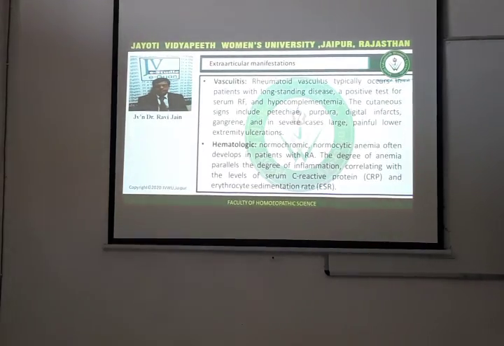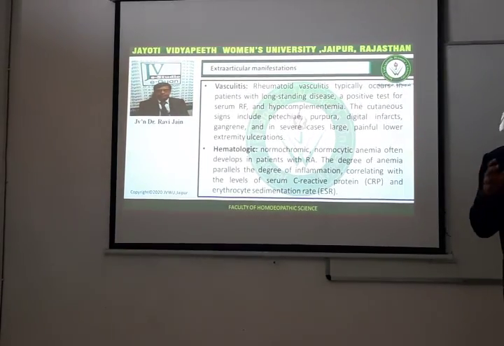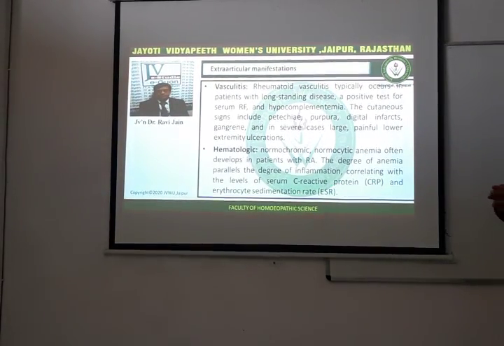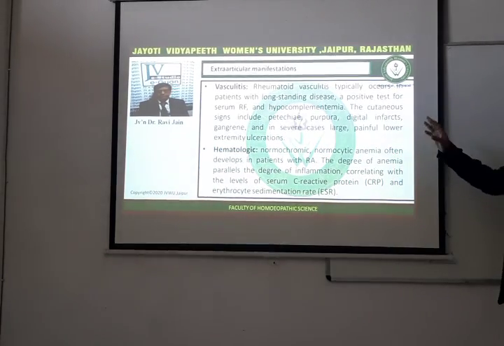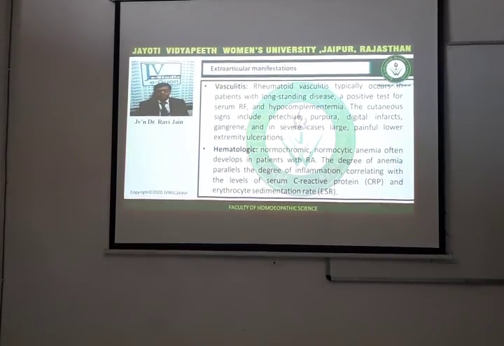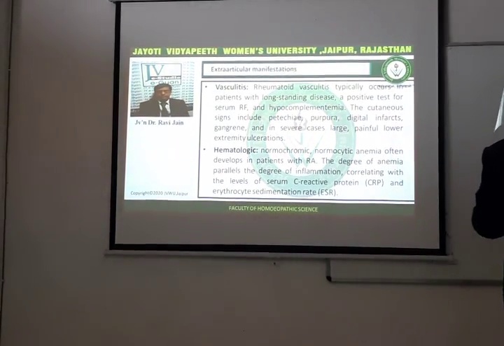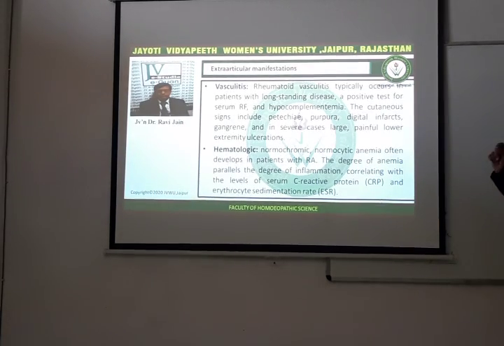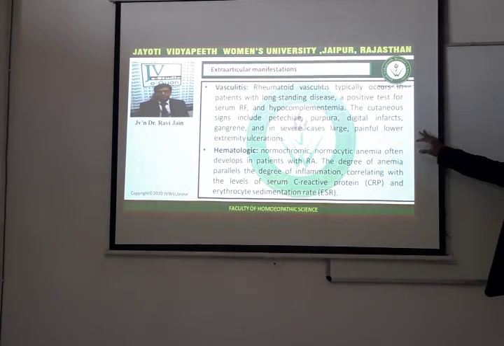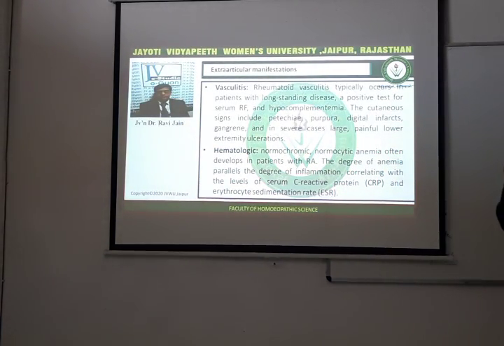The cutaneous signs include fatigue. Whenever the blood vessels are affected, there will be positive rheumatoid factor, which is a diagnostic feature of rheumatoid arthritis, and also cutaneous signs like petechiae and purpura. This is bleeding from the blood vessels. You get petechial hemorrhages, purpura is blood bleeding, and digital infarct with gangrene.